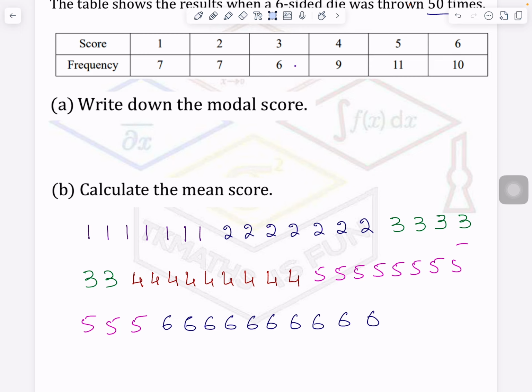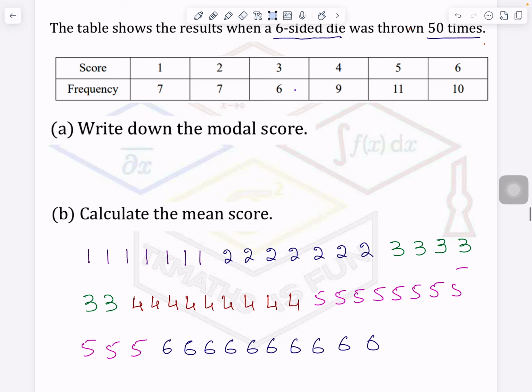So rather than counting from here, if data is given in the table form, look at the highest frequency. Frequency means the number of times it is appearing, right? So what is the highest frequency? 11. But your modal score is not 11. The modal score is 5, because number 5 on the die came most of the time when the die was thrown 50 times. So you will write your modal score is 5. It is the same as mode in raw data, which we have studied already before.